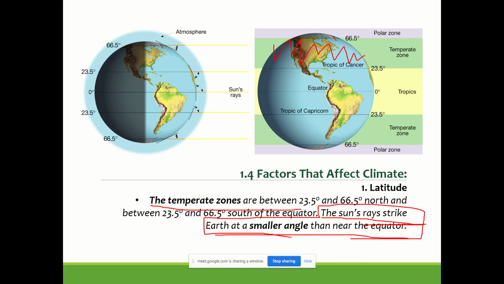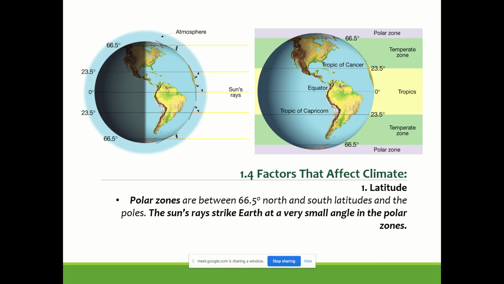There are certain further sub-classifications within that climatic zone, but broadly you can keep these things in mind: temperate zones and temperate climate.